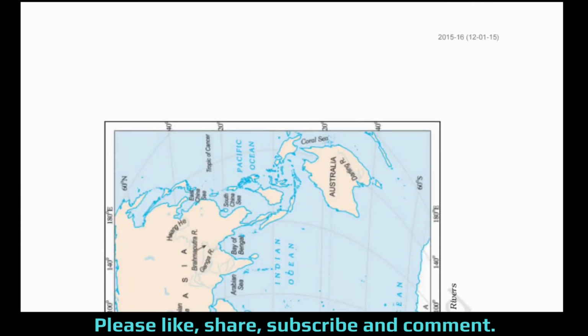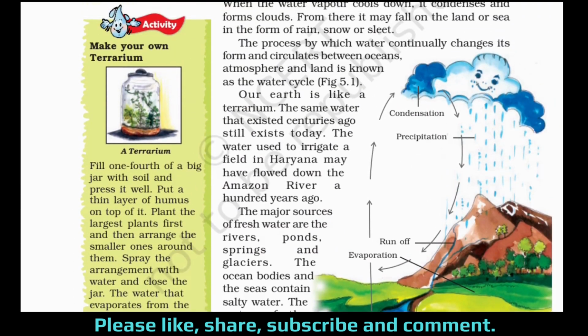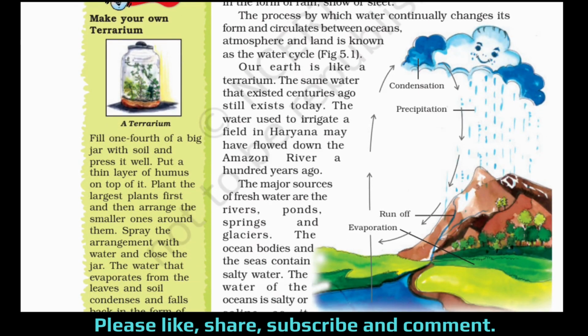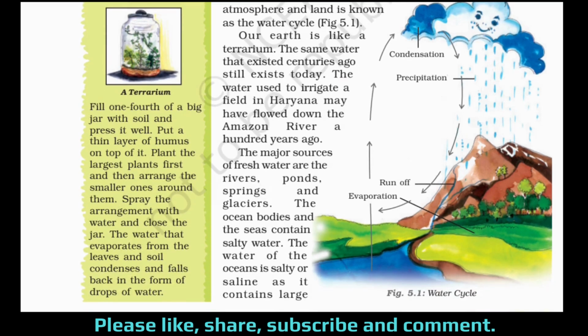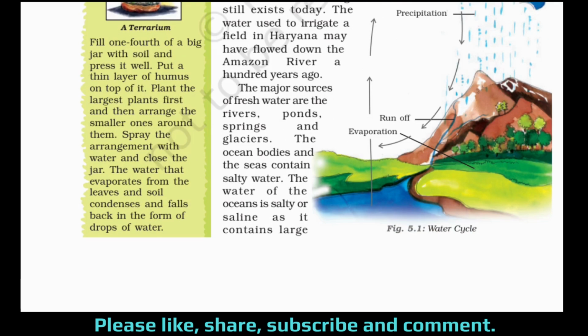Now come back to the first page and let's read this green box on the left. Activity. How you can make your own terrarium at home. Fill 1/4 of a big jar with soil and press it well. Put a thin layer of humus on top of it. Plant the largest plants first and then arrange the smaller ones around them. Spray the arrangement with water and close the jar. The water that evaporates from the leaves and soil condenses and forms back in the form of drops of water. So here you will be able to see the process of the water cycle inside the jar. Okay? So you can try this at home.